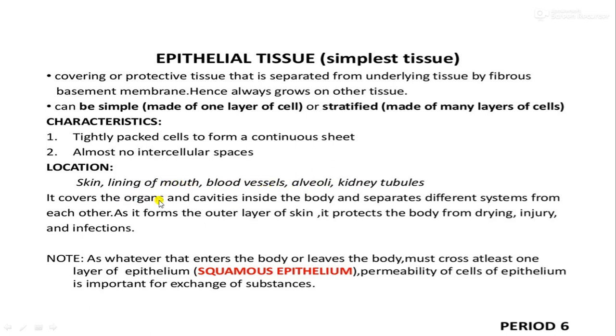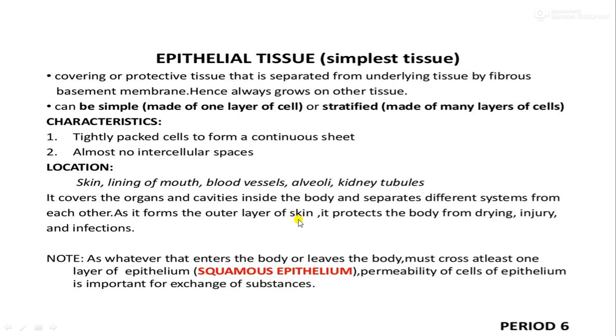They cover the organs and cavities. Our digestive system is a cavity we are familiar with: the stomach, esophagus, and intestine are lined internally by epithelial tissues. They cover cavities inside the body, and different organ systems are separated from each other by these epithelial tissues.